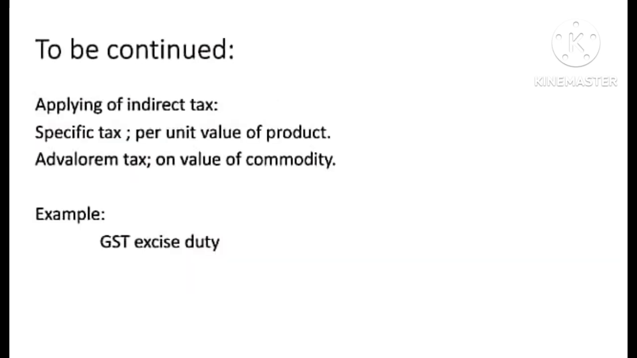There are two ways to apply indirect tax: specific tax, which we apply per unit value of product, and ad valorem tax on the value of the commodity. I have already explained specific tax and ad valorem tax in my previous video on tariff and its kinds. If you want to know, please go and check the previous video. An example of indirect tax is GST, excise duty. GST stands for goods and services tax. That's why there are two ways to apply it, specific tax and ad valorem tax.